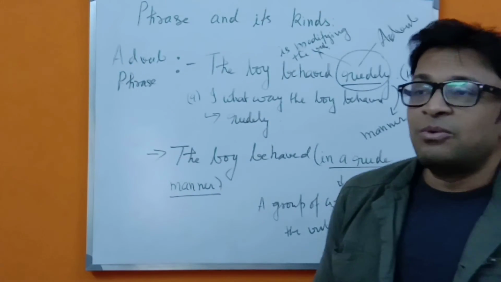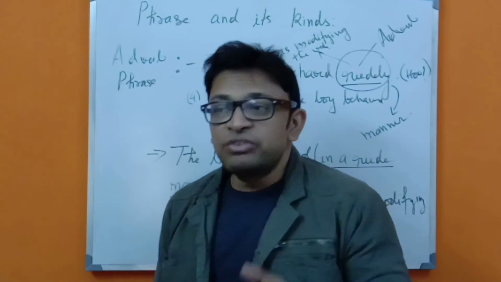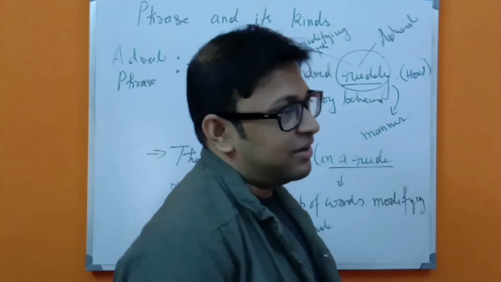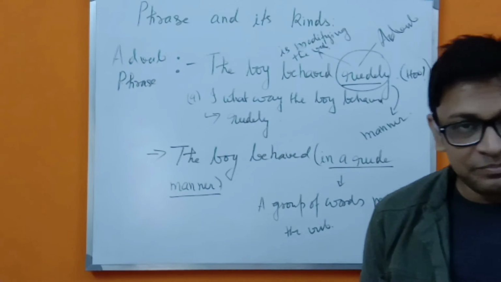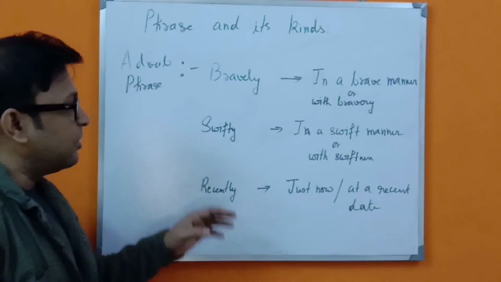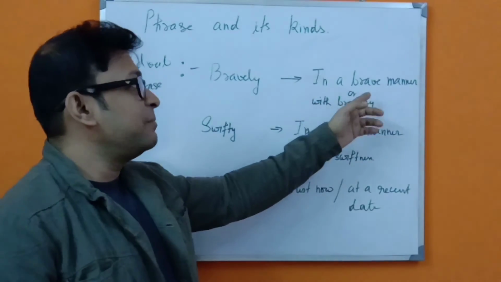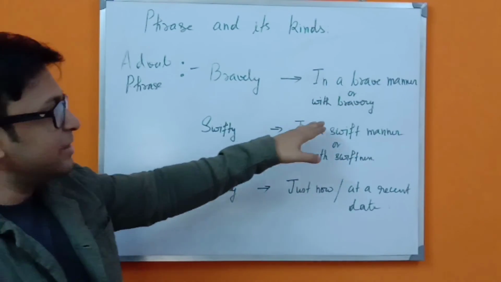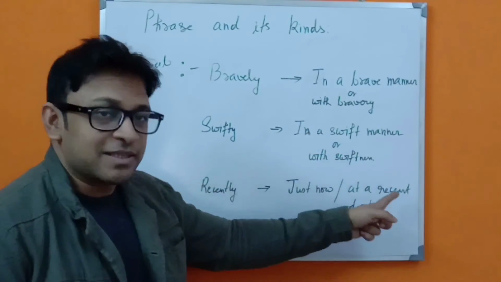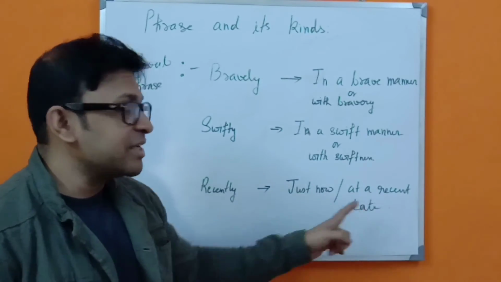Suppose the word is written bravely, how are you going to change it? In a brave manner. Swiftly, in a swift manner. So these are the changes of adverb, and you have to learn these things. I will give you some more examples so it will help you in your daily use. As you can see, there are 3 examples. Bravely will transform into in a brave manner, or you can change it with bravery. Swiftly, in a swift manner or with swiftness. Recently can change into just now or at a recent date.